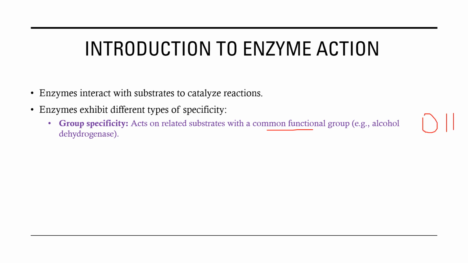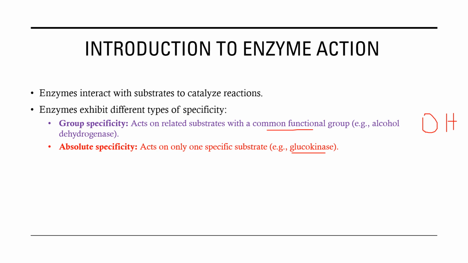Another type of specificity we note about enzymes is absolute specificity, where the enzyme will work on only one specific substrate. A good example is an enzyme which we call glucokinase, which is very specific to glucose and can phosphorylate it to glucose 6-phosphate.